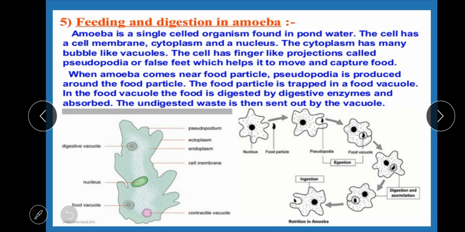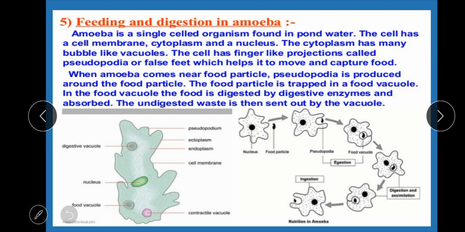Now, feeding and digestion in amoeba. Amoeba is a unicellular organism, meaning a single-celled organism. It is mostly found in pond water. The cell has a cell membrane, cytoplasm, and a nucleus.